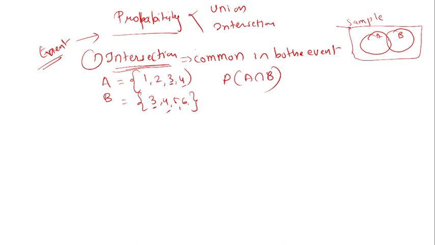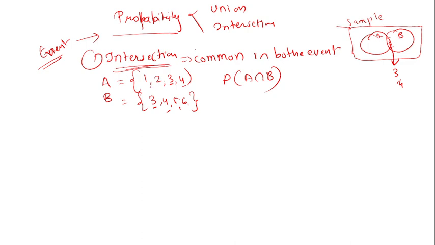So in this intersection I can write 3 and 4, because these two elements are common in both events.